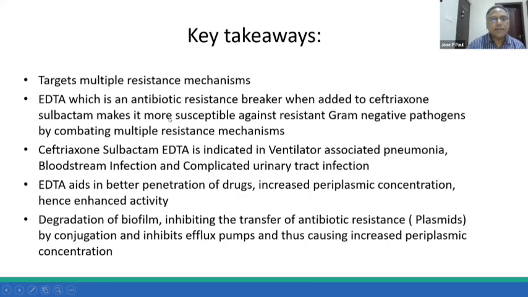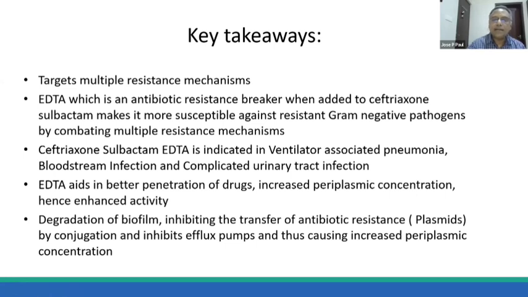So the key takeaway points are that Eloris has a double resistance mechanism, and EDTA is an antibiotic resistance breaker when added to ceftriaxone sulbactam, and it makes it more effective against gram-negative pathogens by combating multiple resistance mechanisms. Ceftriaxone sulbactam EDTA is indicated in ventilator-associated pneumonia, bloodstream infections, and complicated UTI. EDTA aids in better penetration of the drugs, increased periplasmic concentration, and hence enhanced activity. Degradation of the biofilm, inhibiting the transfer of plasmids, inhibiting the efflux pumps, and increasing the periplasmic concentrations are the major mechanisms of action of this antibiotic resistance breaker.